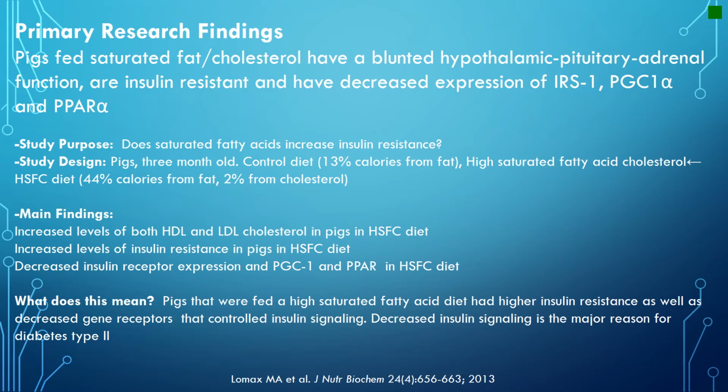of the pigs' tissues. These results showed an increased level of high-density lipoprotein as well as low-density lipoprotein cholesterol in the pigs who were fed the high saturated fat cholesterol diet. There was also an increase in insulin resistance in these pigs compared to the control group, as well as decreased insulin receptor expression in the experimental group compared to the control group. The study showed that pigs that were fed a high saturated fatty acid diet had higher insulin resistance as well as decreased insulin gene receptors that controlled insulin signaling. Because insulin signaling is a major reason for type 2 diabetes, the study gave a positive correlation between saturated fats and diabetes type 2.